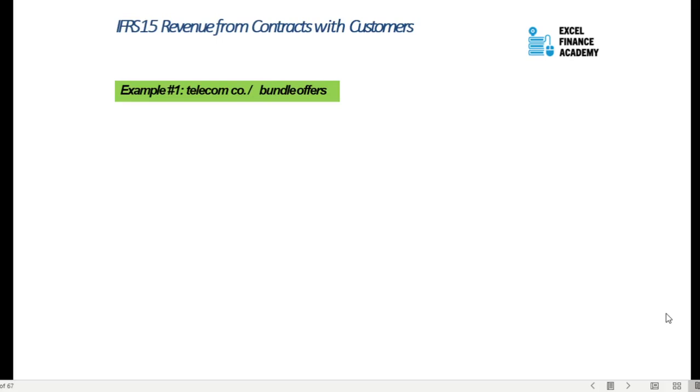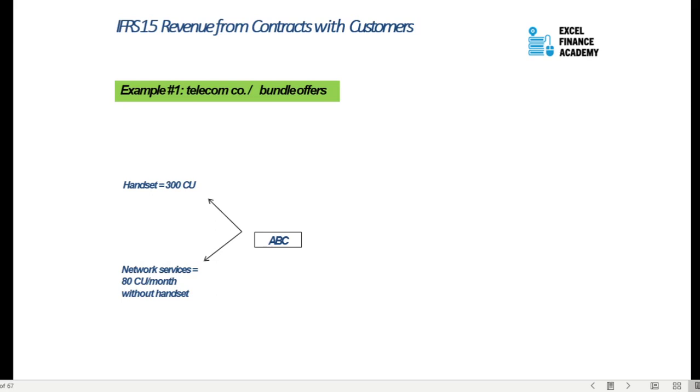Now let us look at another example of how IFRS 15 is going to change revenue recognition. In the telecom industry, in many countries, a handset is given free of cost or at a very low cost if you have subscribed to a minimum contract of 1 or 2 years at a certain price. Usually you get a handset which is maybe a charge of 300 units and a network service of 80 per unit, right?